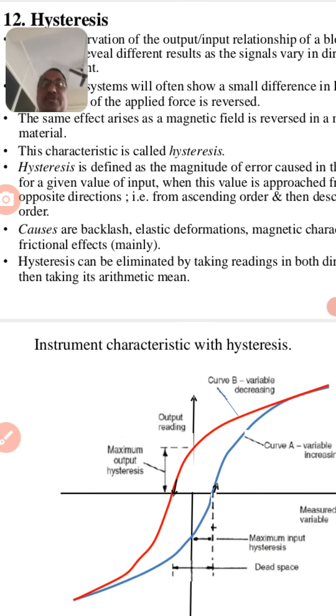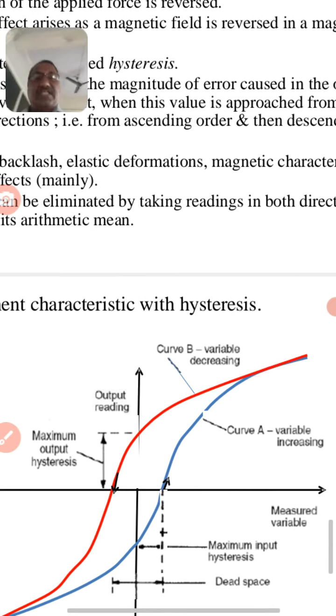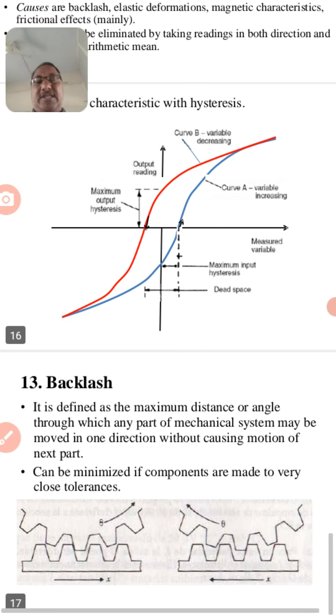Hysteresis, I will show you instrument characteristics with a hysteresis loop. Everybody knows hysteresis means for a certain change there is an output curve. While going ahead, the characteristics will be different, and coming back the characteristics will be different. Suppose you are changing 1 volt, 2 volt, 3 volt, 4 volt, 5 volt in the upward direction, then the reading will be different. When you are reducing it, 5 volt, 4 volt, 3 volt, 2 volt, 1 volt, the reading will be different. That is called hysteresis occurring in the system.